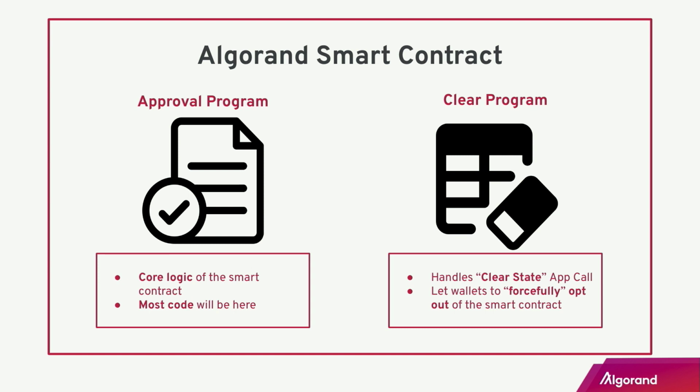Now, it's possible with a different application call, but sometimes smart contracts could prevent an account from opting out of the smart contract. That's where the clear program comes in. It handles that special case where if an account wants to forcefully opt out from a smart contract, they use the clear program and they send a clear state application call. But mostly, this clear program is not really used for applications, but it's still there, and I wanted to address that.